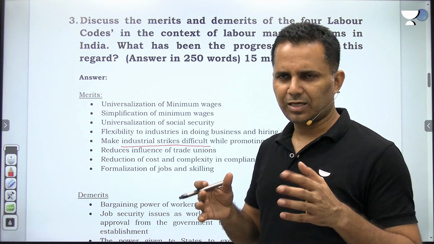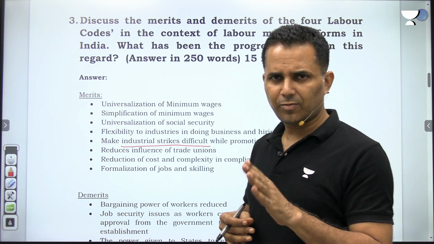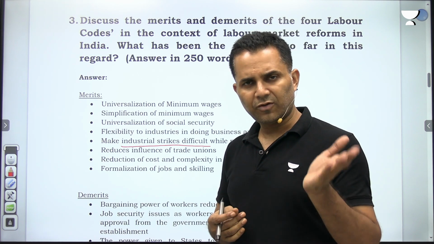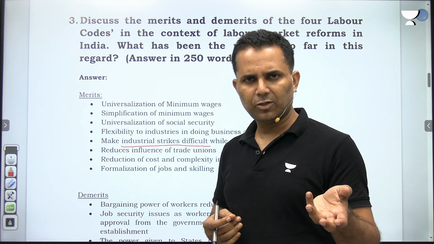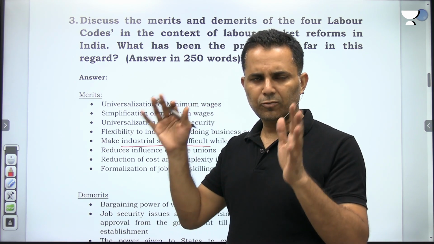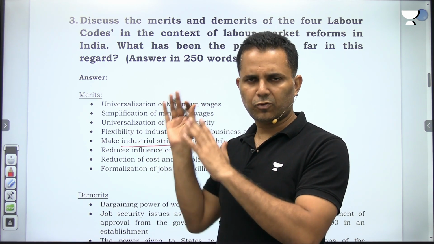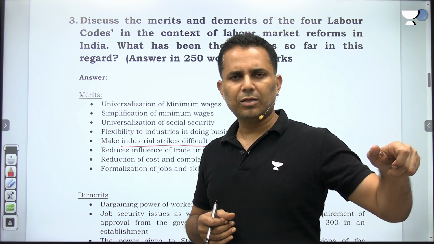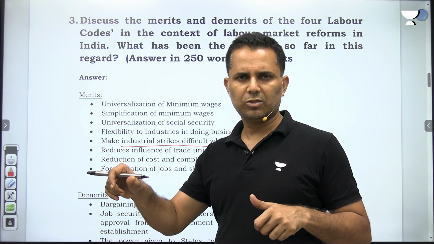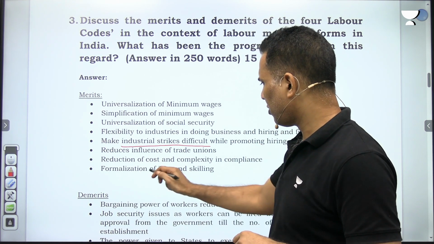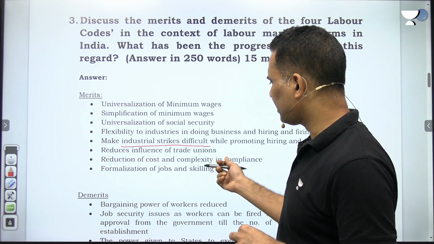In the earlier system, these labor laws fall under the concurrent subject. So the central government had 44 labor laws, and every state government had a few labor laws. So overall in India, we had more than 200 labor laws. Now the central government has clubbed its 44 labor laws into 4 labor codes. So it is more simplified. Earlier complying with 44 labor laws, now complying with 4 labor codes. Of course, it will be more simplified and cost effective. Formalization of jobs and skilling.